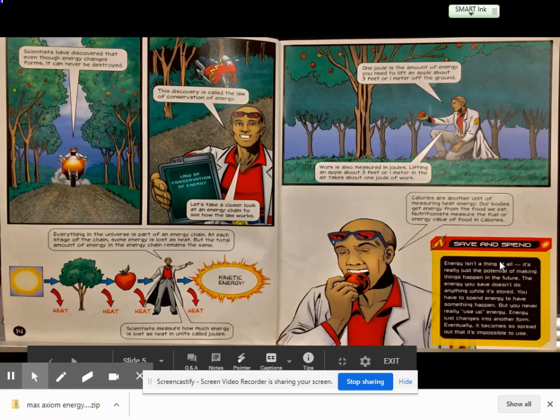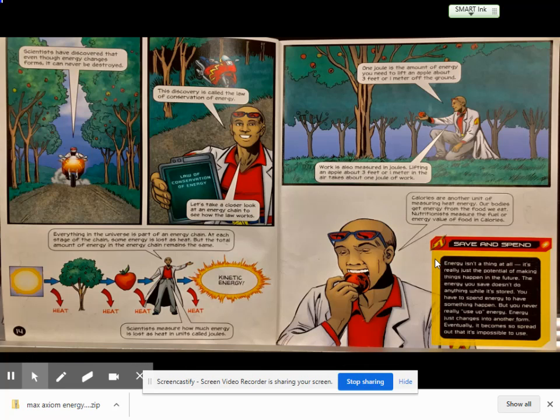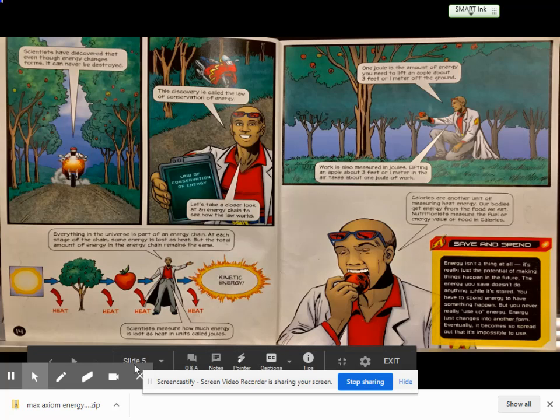I'm going to read this little part. And remember, I like giving you questions on this. Energy isn't a thing at all. It's really just the potential of making things happen in the future. The energy you save doesn't do anything while it's stored. You have to spend energy to have something happen, but you never really use up energy. Energy just changes into another form. Eventually, it becomes so spread out that it's impossible to see.